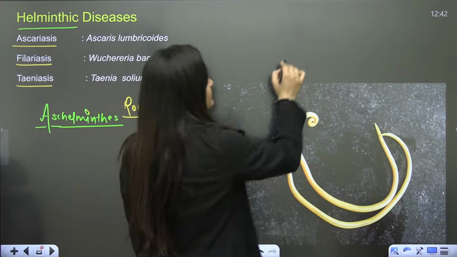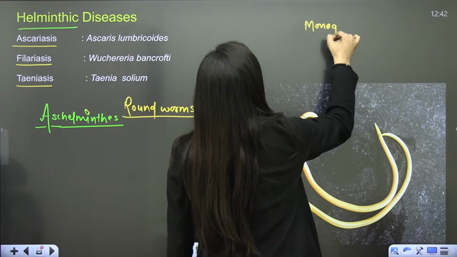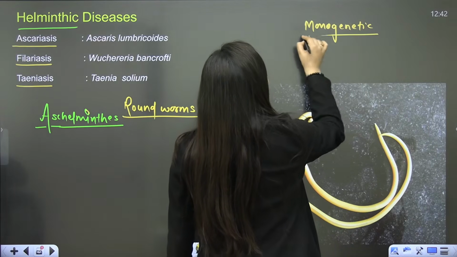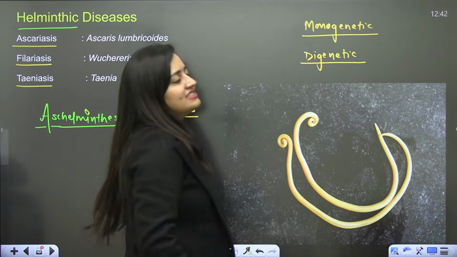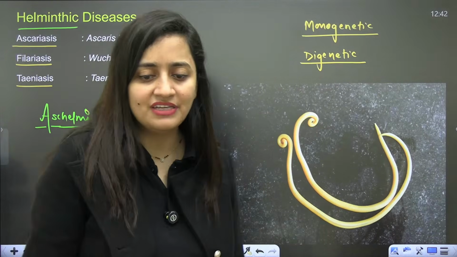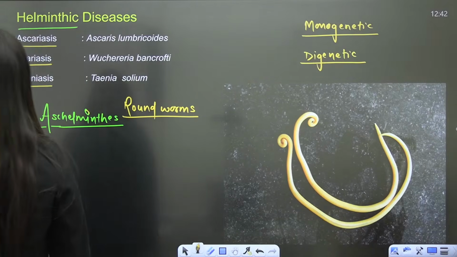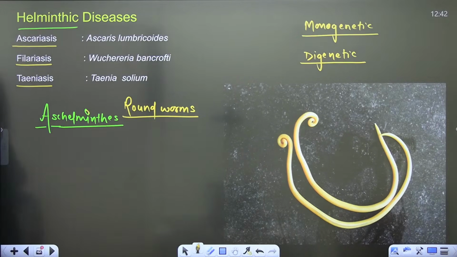Look, I'll use two words here. One is monogenetic host, another is digenetic host. Do you know the meaning of these two words? Monogenetic and digenetic? Monogenetic parasites or digenetic parasites, monogenetic host, digenetic host, anything? Do you know the meaning there?